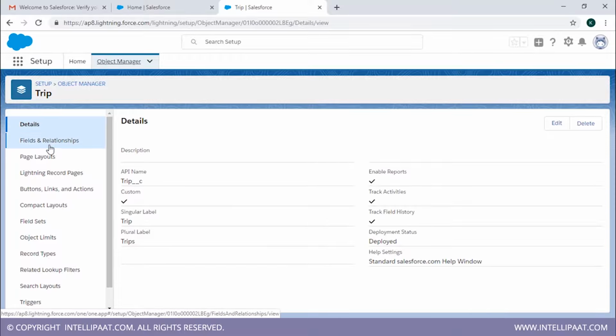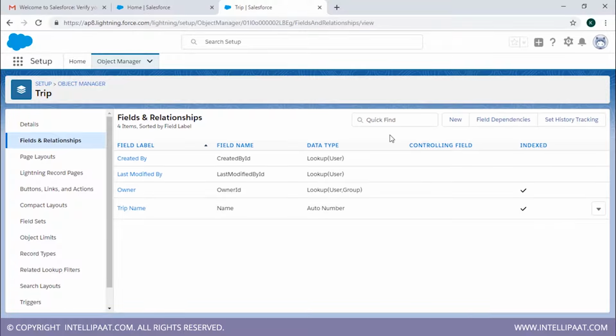So we'll go to fields and relationships, which is the second option on the left hand side menu, this particular one, fields and relationships. We're going to click over there. We're going to click on new. This is the new custom field.